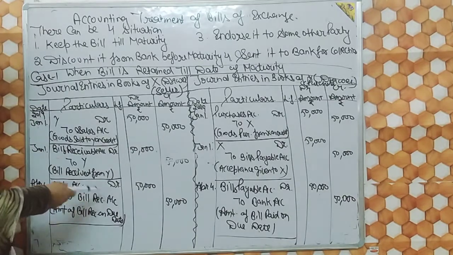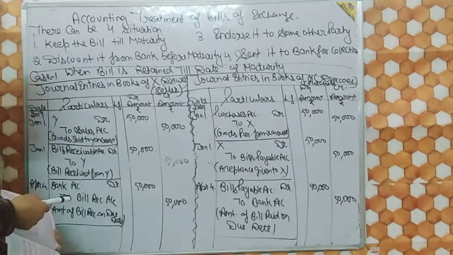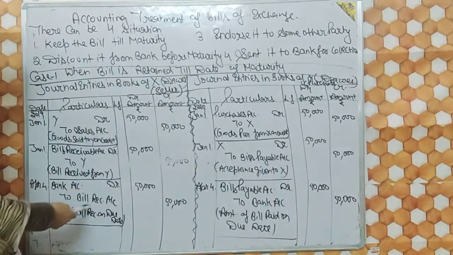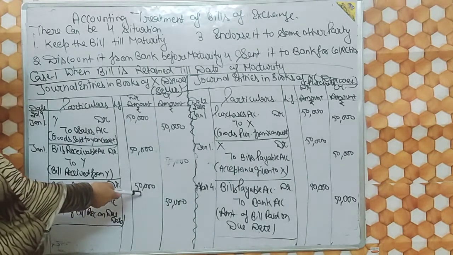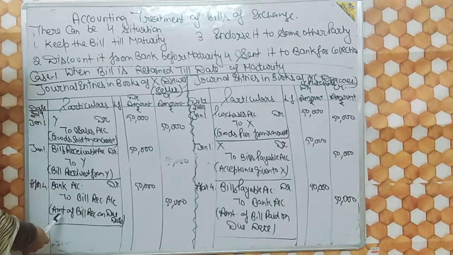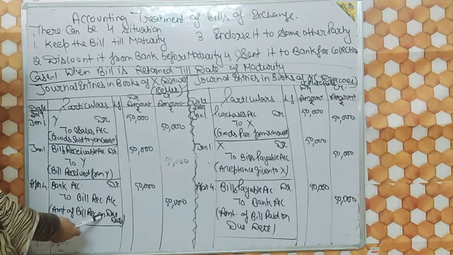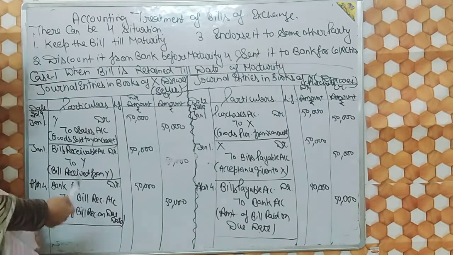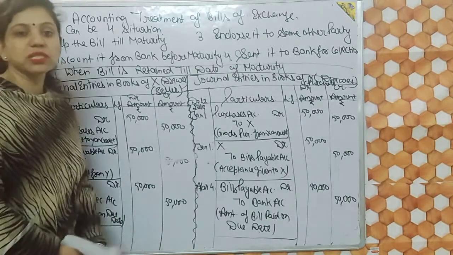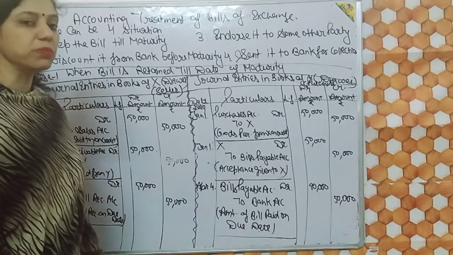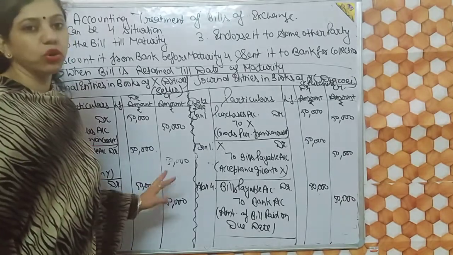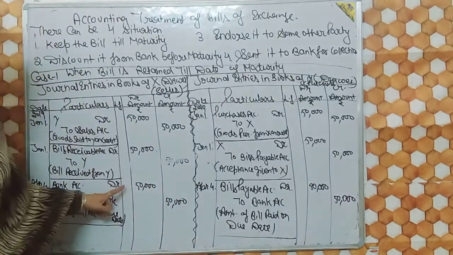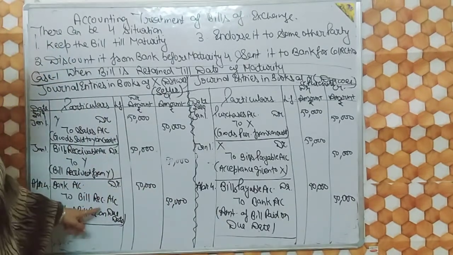So on the due date Y gives payment to X. The entry will be that he receives the payment through bank. So bank account debit to bills receivable account. How much money he received? 50,000. And the narration will be amount of bill received on due date. Keep it in mind that if the transaction is more than 20,000 rupees, then it must be through bank. You can't accept more than 20,000 in cash according to legal terms. So that's why we debited bank here.